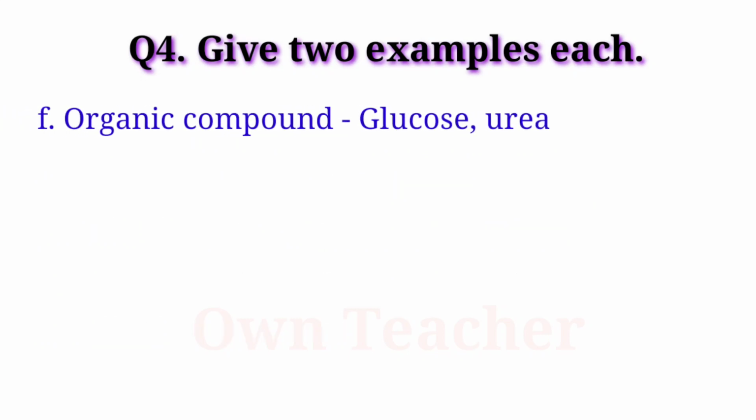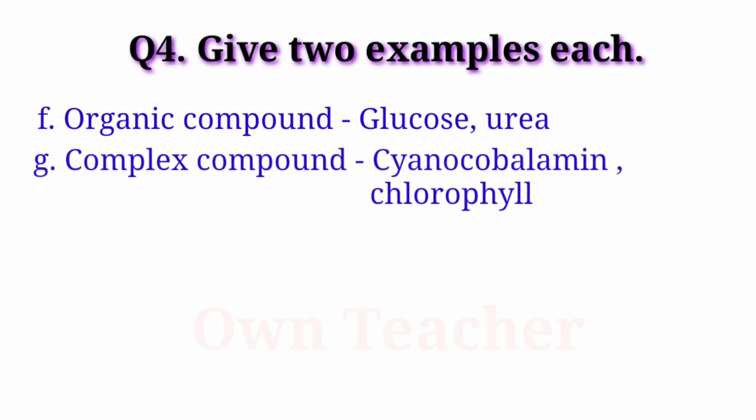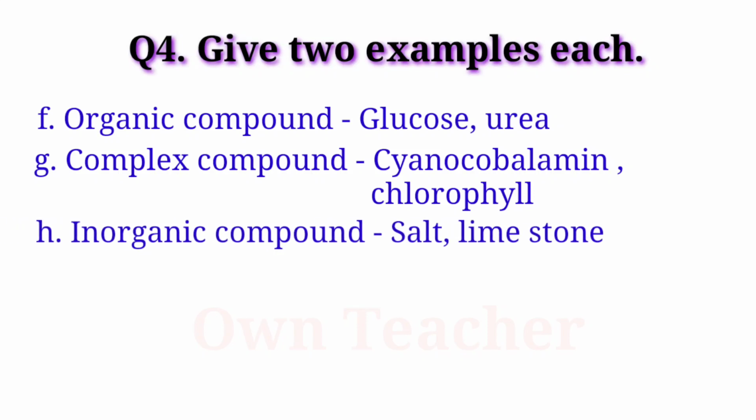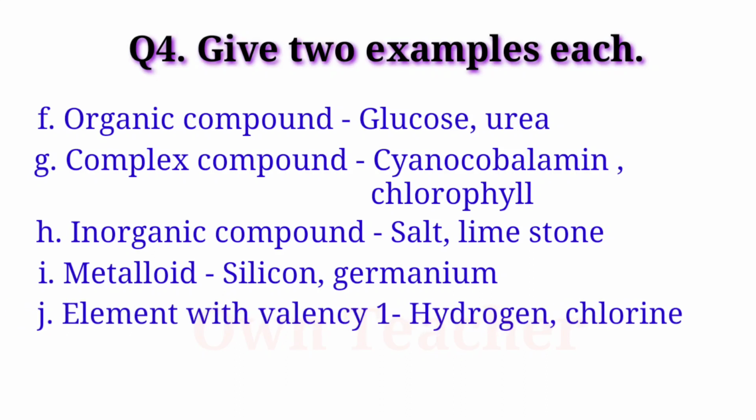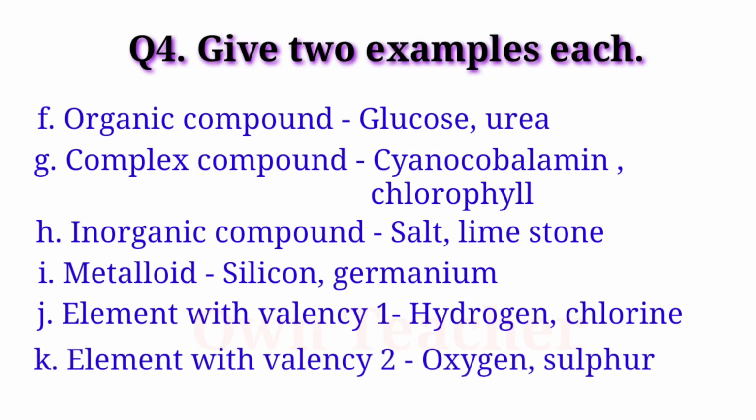Organic compound: glucose, urea. Complex compound: cyanocobalamin and chlorophyll. Inorganic compound: salt and limestone. Metalloid: silicon, germanium. Element with valency 1: hydrogen, chlorine. Element with valency 2: oxygen and sulfur.